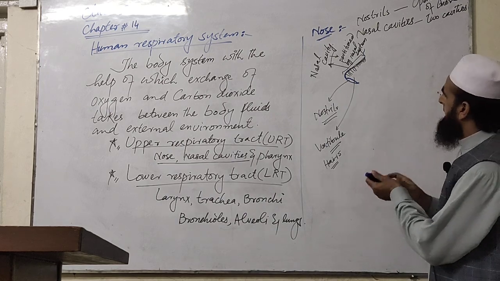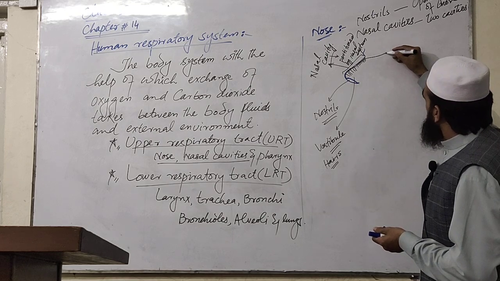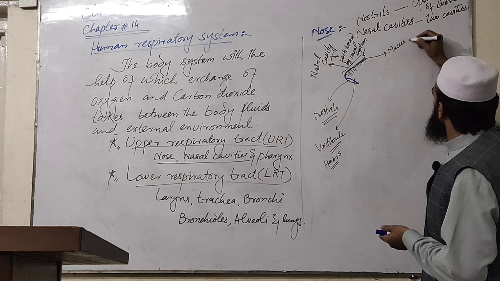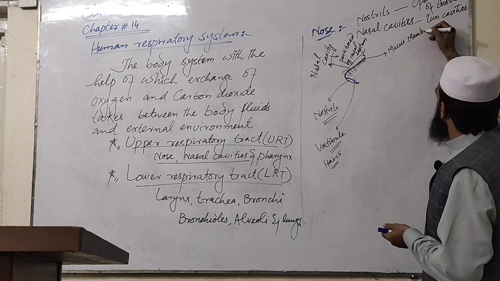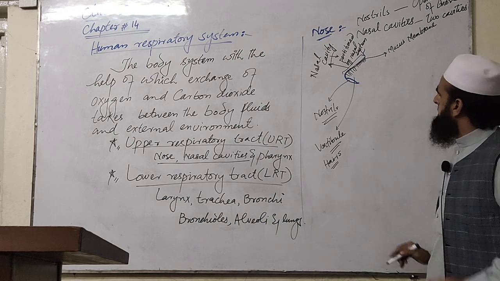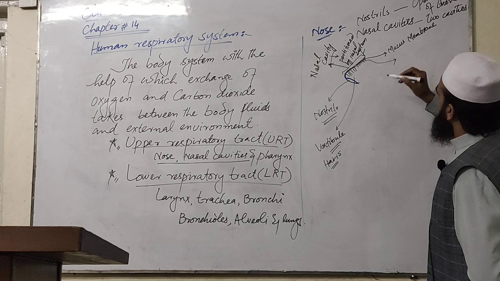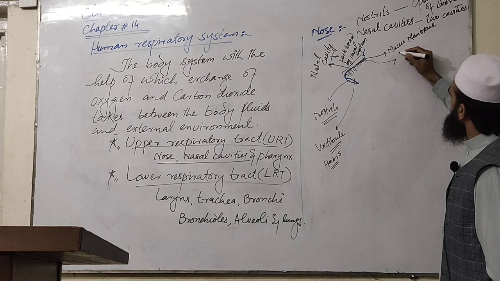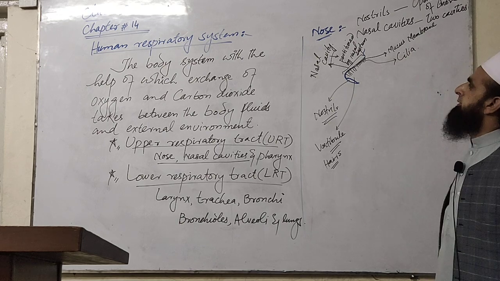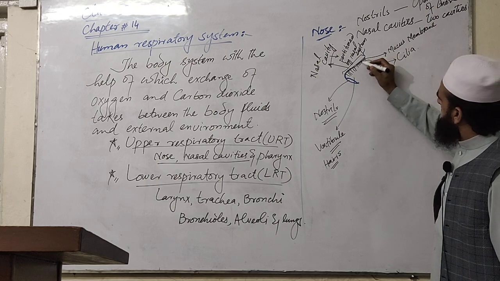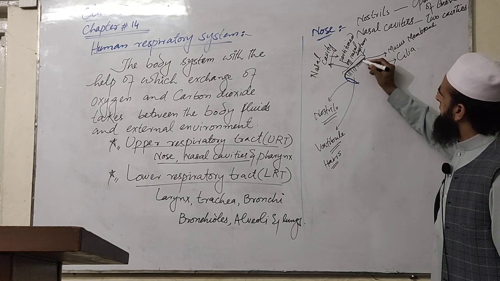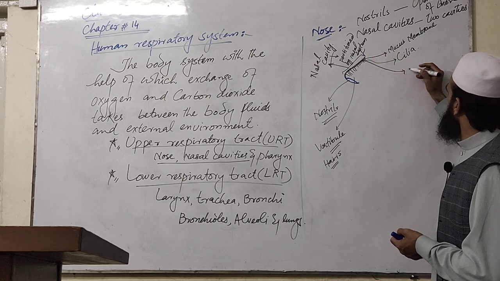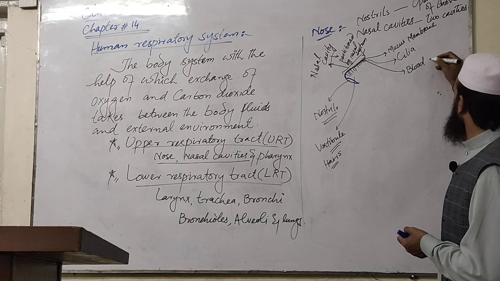So you can say that the lining of the nasal cavities is lined by the mucous membrane, and also by the cilia, small hair like structures. Just below the mucous membrane there are a lot of blood capillaries. This is richly supplied with the blood capillaries.